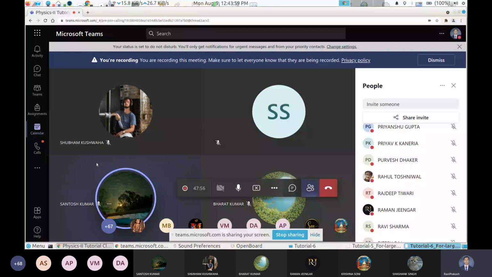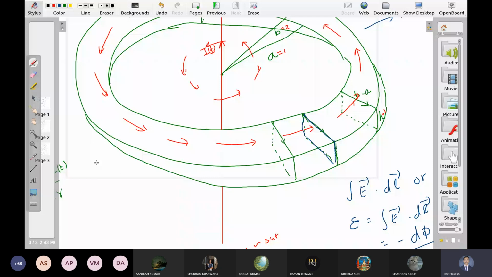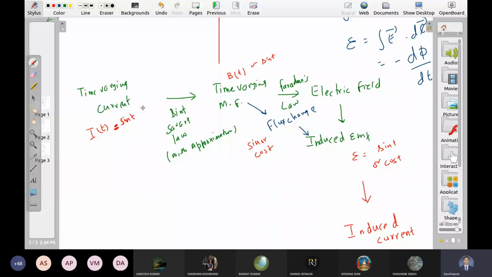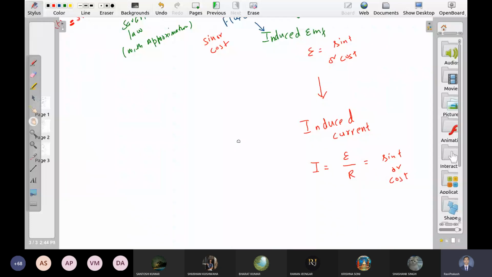So now we have another current in the loop. This current will produce its own magnetic field. ये current अपना खुद का magnetic field बनाएगा. What is the direction? So because of this current, we have this magnetic field, right? Now we have this current. What is the magnetic field now? What is the direction of this field now?